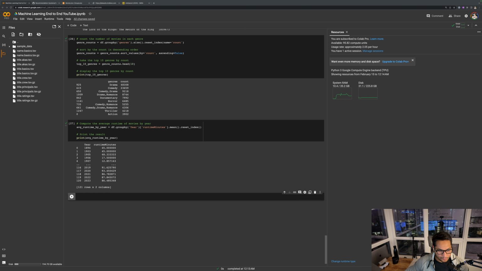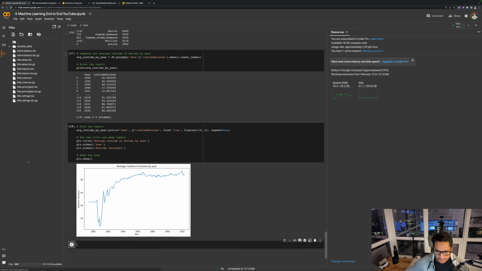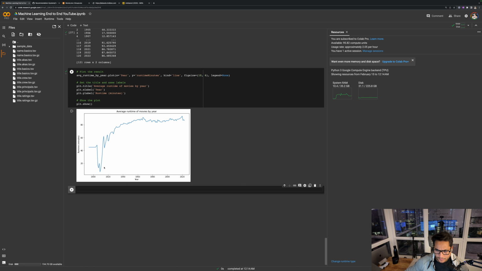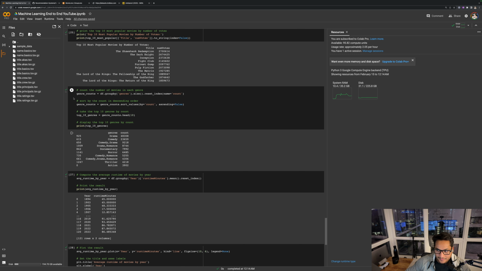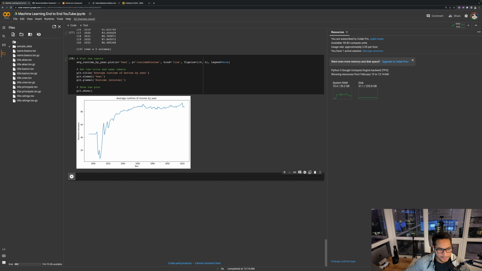So I decided to make a line plot here, and this is what I got. As you can see, from 1905, not 5 but 1906, to almost 1918, 19, there was a crazy dip. I don't know what the reason was here. Maybe this period was because of World War or something else, or maybe the data is incorrect by IMDb, because just now we saw that there are some inaccuracies in the data.